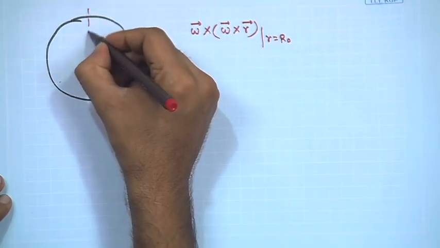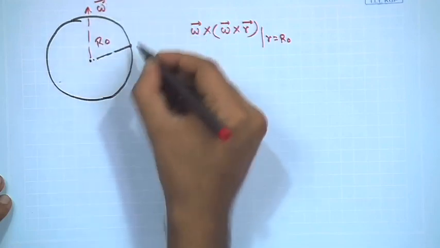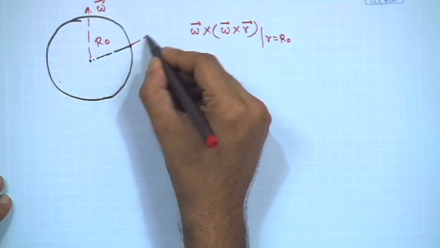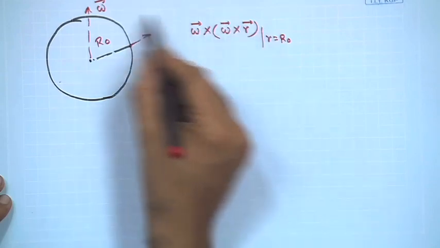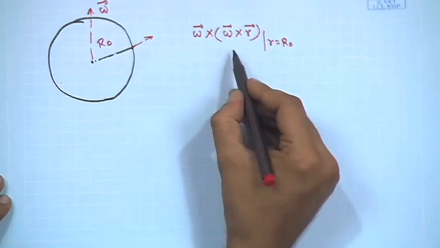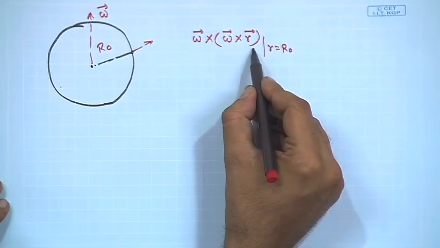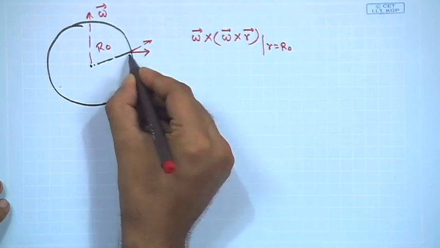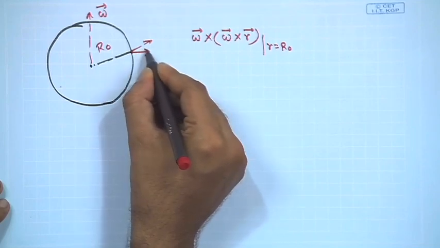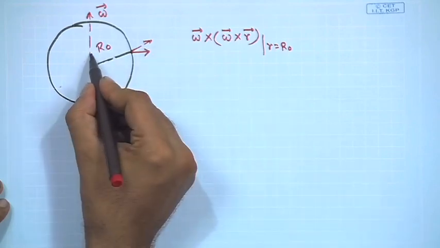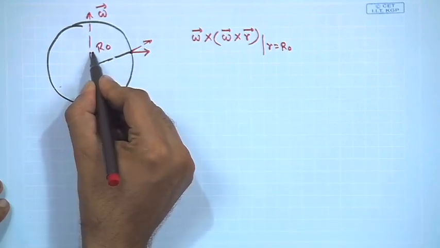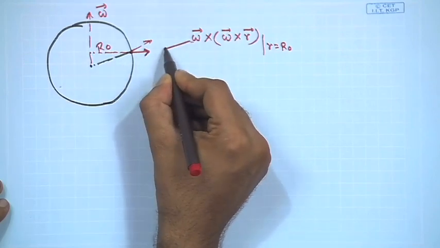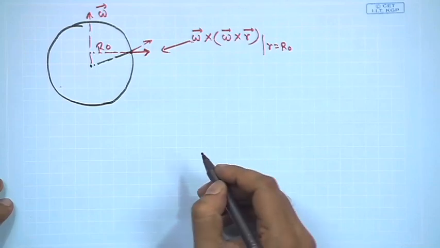You can carefully consider the components of omega, and r is a radial vector. So, the direction of r at this particular point is this. If you carefully check the sign of this vector, it can be shown that it is along this particular direction. Basically, if I join that point with the axis of rotation, this will be the extended direction of this particular vector. Now, what is the effect?